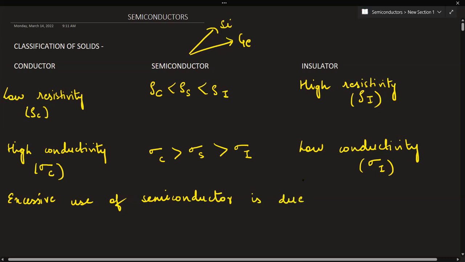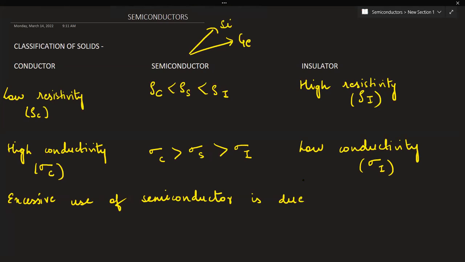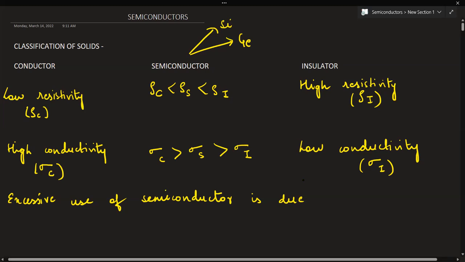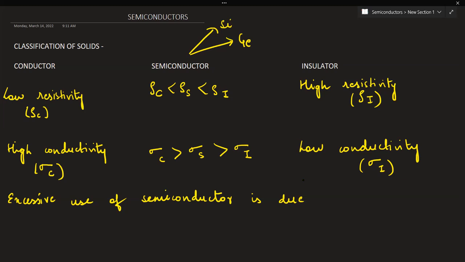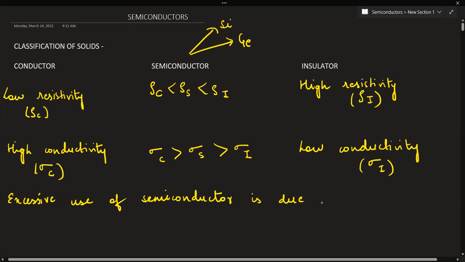See, this is due to its ability to control current. We are able to control the current. Means semiconductor devices, these are small in size, these consume low power, these operate at low voltages. And it does not require any cathode heating for the production of charge carriers. So it starts operating as soon as it is switched on. And apart from this, they have long life and high reliability. So mainly due to its ability to control the current, there is excessive use of semiconductors widely in the industry.